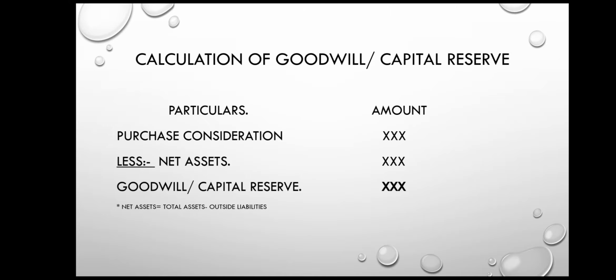But if net assets are more than the purchase consideration, then it will be called capital reserve. I hope you have understood. So you have to remember, if purchase consideration is more than net assets, it will be called goodwill. But if net assets are more than purchase consideration, then it will be called capital reserve.